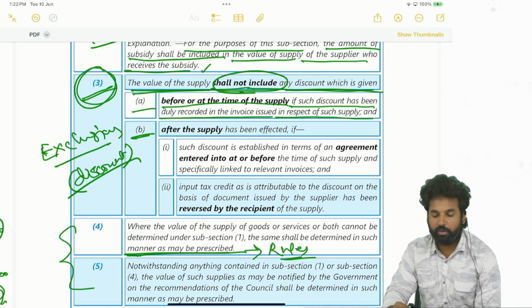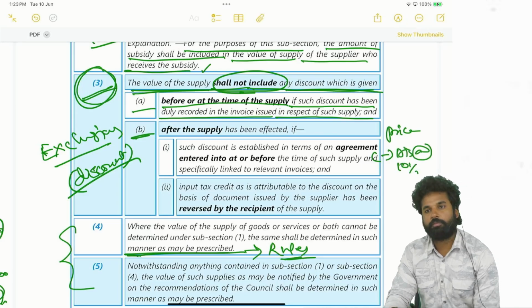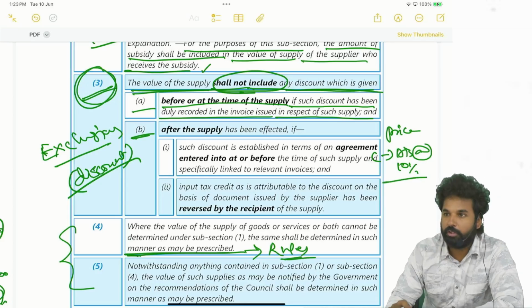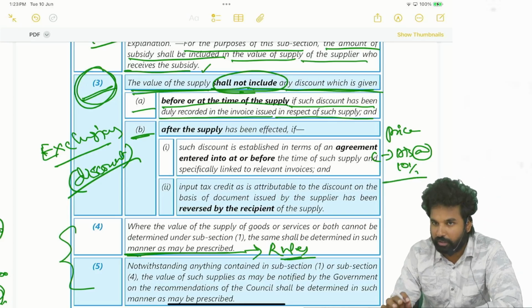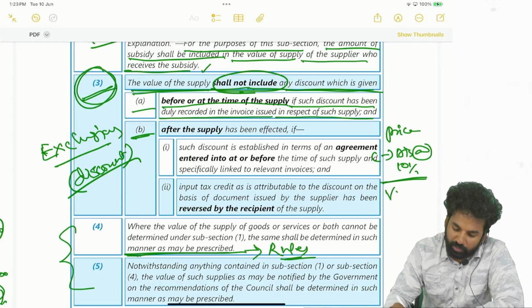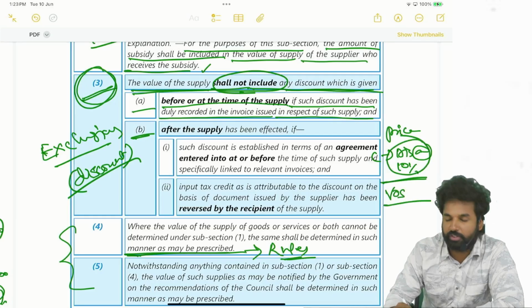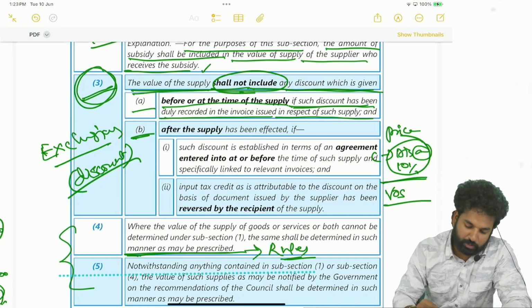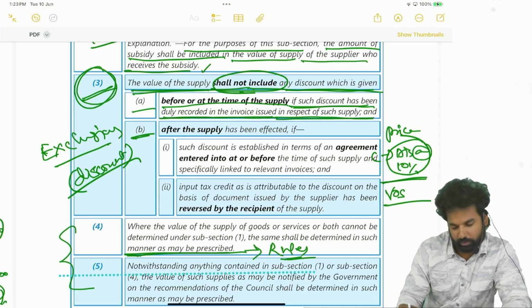That means price will be mentioned minus discount at the rate of 10%. Likewise, you can make a mention of the discount. So if you are mentioning that discount in the invoice, in the bill itself, then value of the supply will be excluding the discount. Okay, if such discount has been duly recorded in the invoice issued in respect of supply.